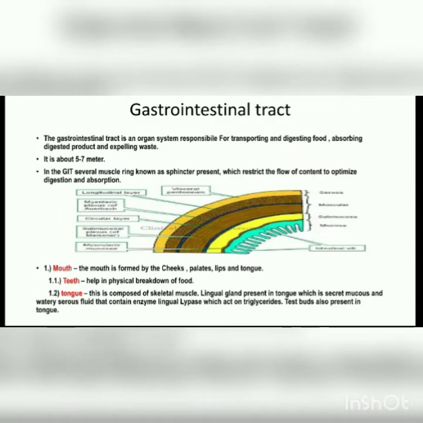So, start with GIT. GIT is an organ system responsible for transporting and digesting food, absorbing digestive products, and expelling waste. It is about 5 to 7 meters in length. In the GIT, different types of organs are included, starting with the mouth. The mouth is formed by the cheeks, palate, lips, and tongue. Teeth help in physical breakdown of food. Tongue secretes mucus, and taste buds are present on the tongue.